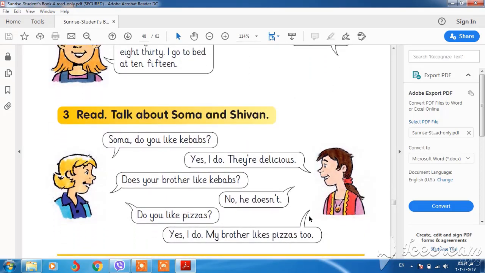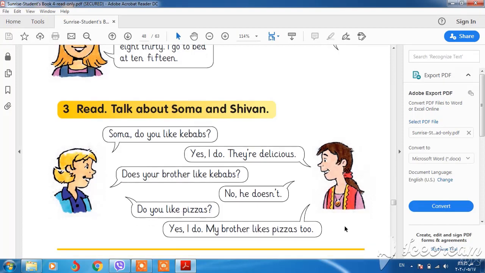Soma, do you like kebabs? We have one person. If you ask about the person: does your brother like kebabs? This is your brother. We put does for your brother, okay? Does your brother like kebabs? Look at this one. Do you? We have you, so you should say do. And we have your brother, it means one person, so you should say does. Does your brother like kebabs? No, he doesn't. Do you like pizza? We have you, so you should say do. Do you like pizza? Yes, I do. My brother likes pizza too.